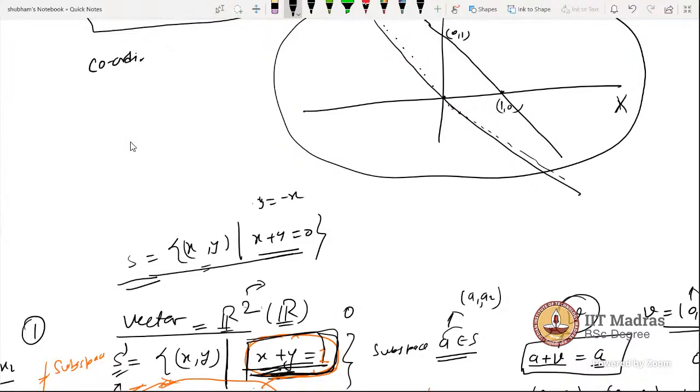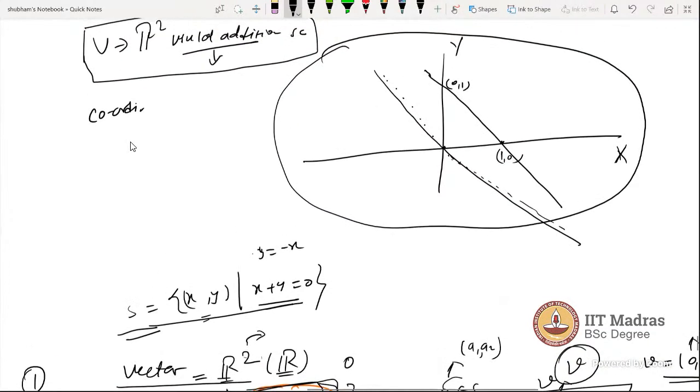I hope you know how to draw this line. Geometrically, this is S prime. Now this line is not passing through the origin, so directly you can say this is not a subspace.